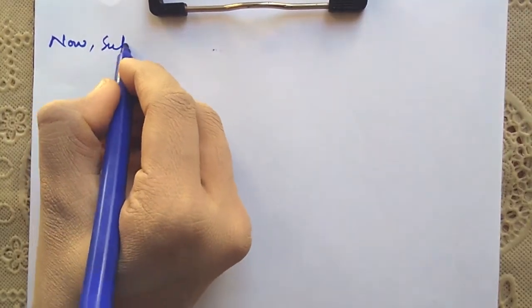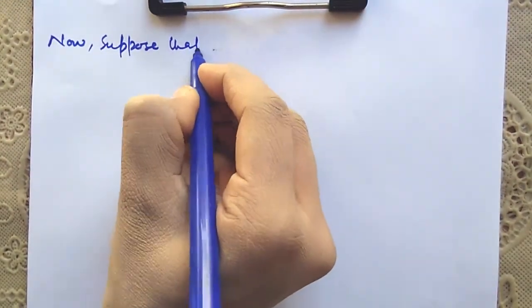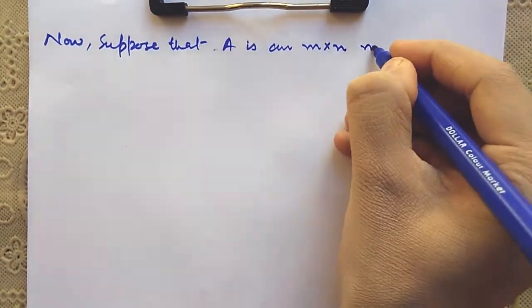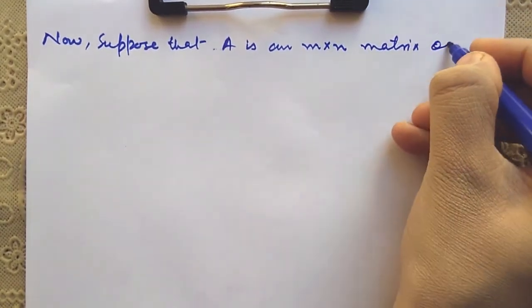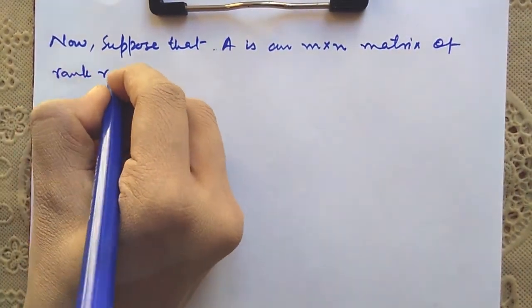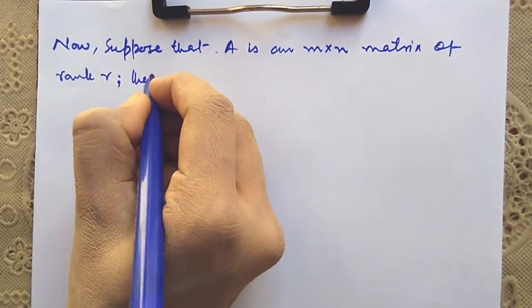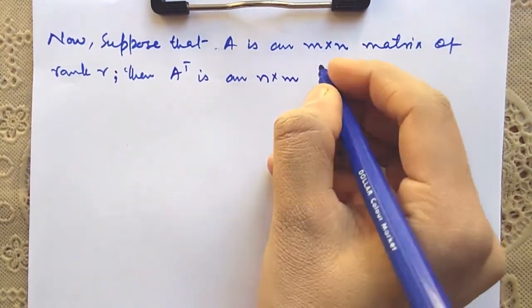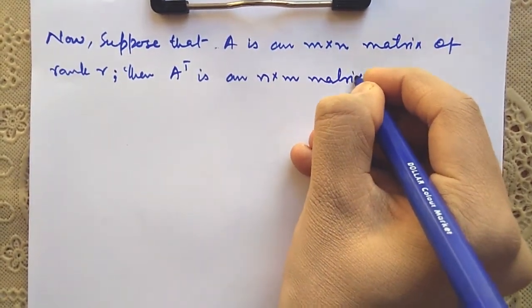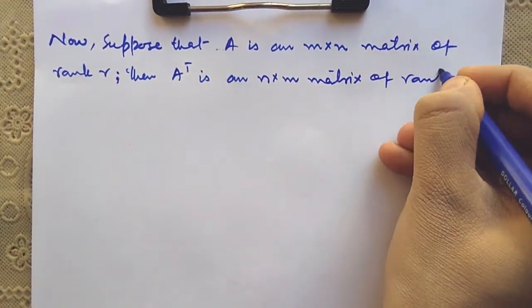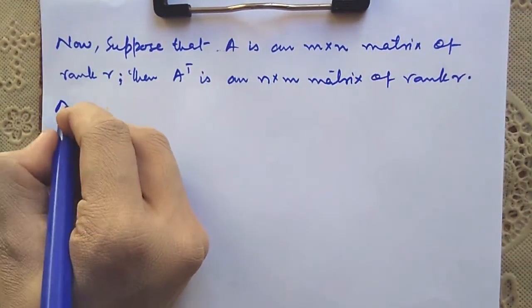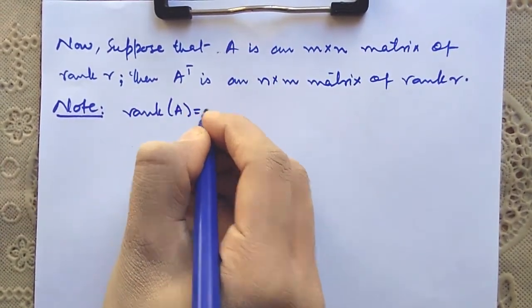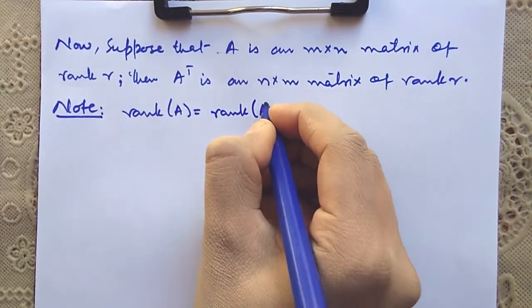Now suppose that A is an m by n matrix of rank R. Then A transpose is an n by m matrix of rank R. Remember that rank of A is equal to rank of A transpose.